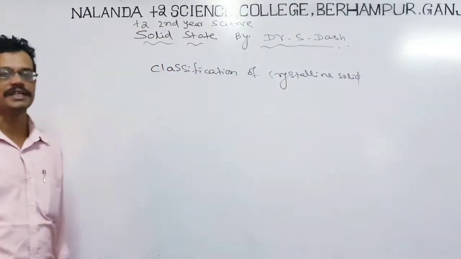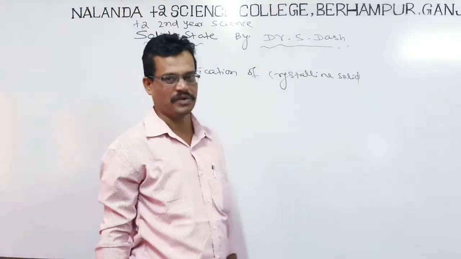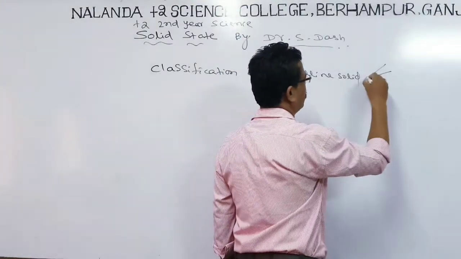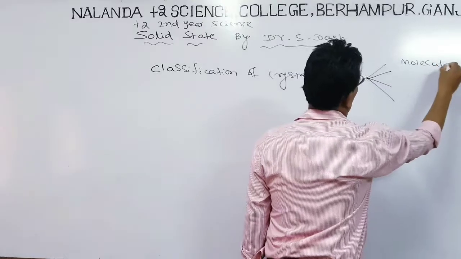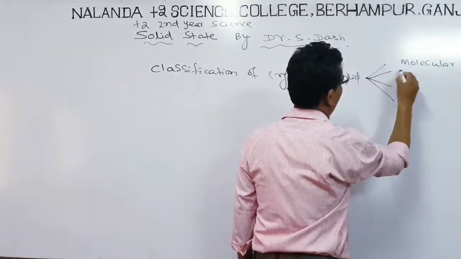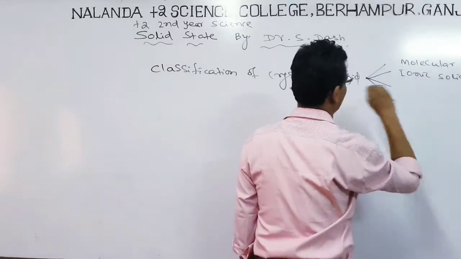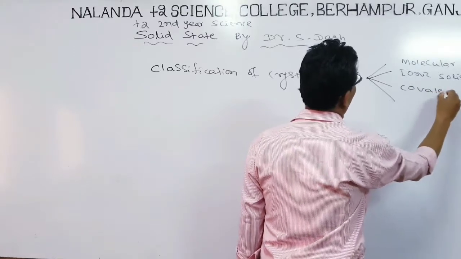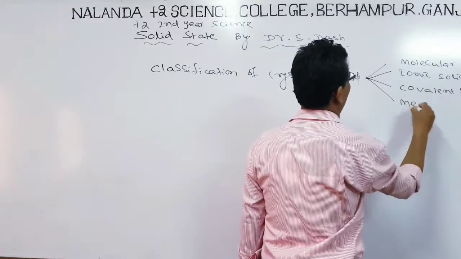Crystalline solids have been classified into four different categories, and these we can see: first is molecular solids, second is ionic solids, third is covalent solids, fourth is metallic solids.